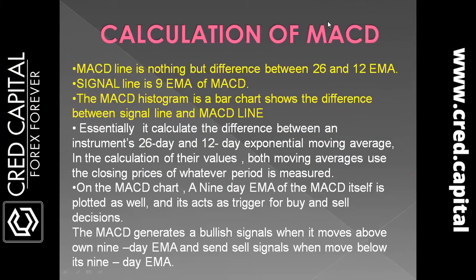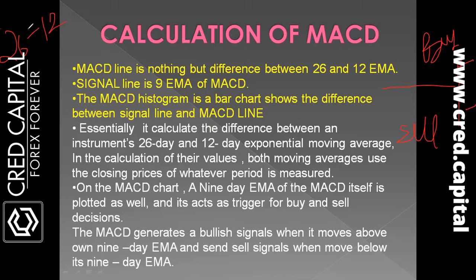So, the calculation of MACD. MACD is plotted between negative and positive levels. The zero level is what we call neutral. Above the zero level is positive and below is negative. Above the zero level is an indication for buy, and below the zero level is an indication for sell. Here we have two EMAs, based on 26 and 12. The MACD line is nothing but the difference between the 26 and 12 EMAs.